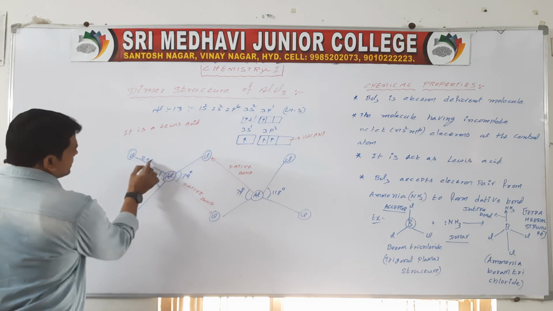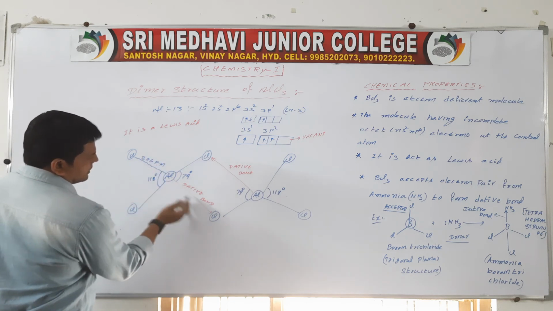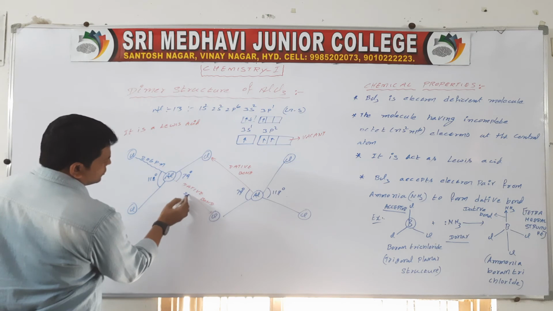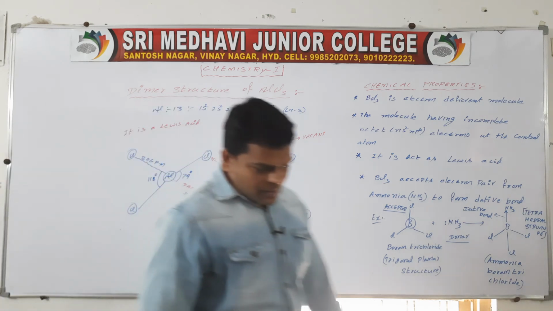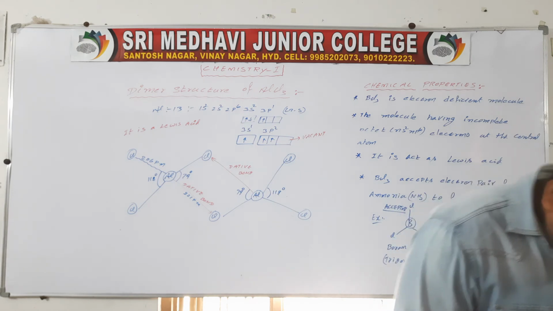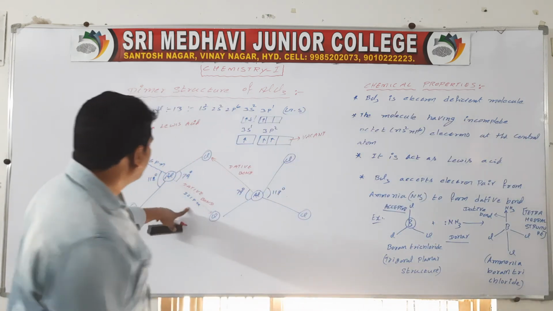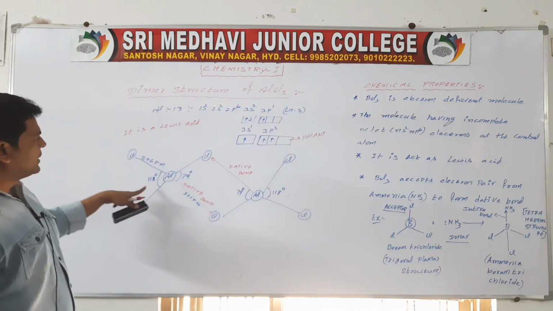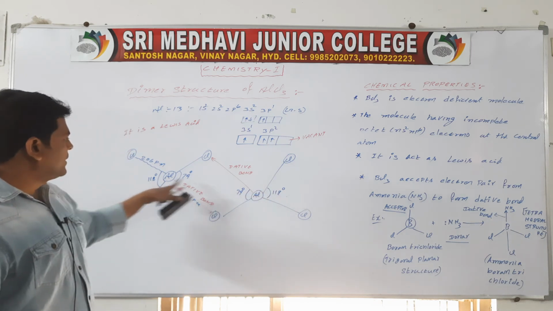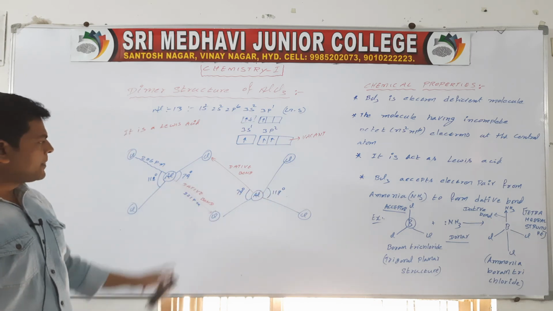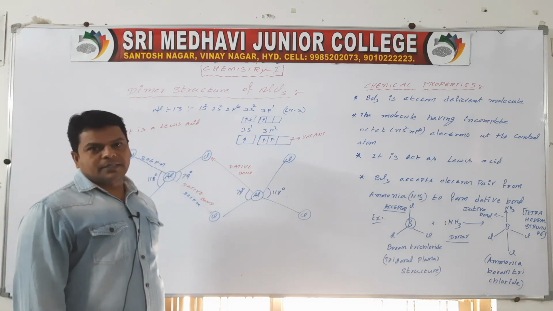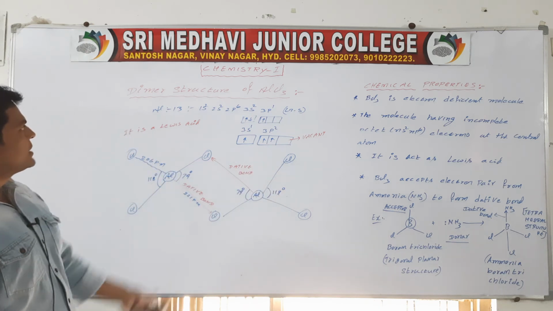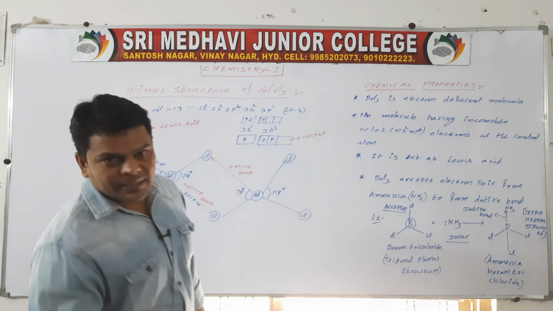The bond lengths are 206 picometers and 221 picometers. These two bond angles are the same, and these four bond lengths are the same. So this is the dimer structure of AlCl3.